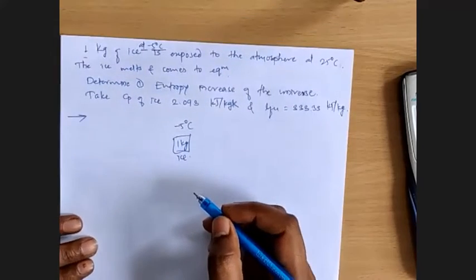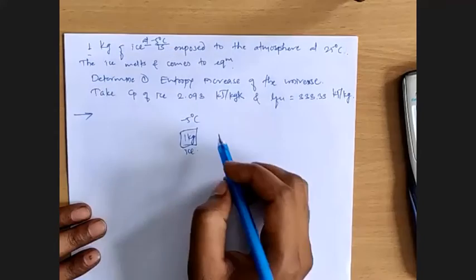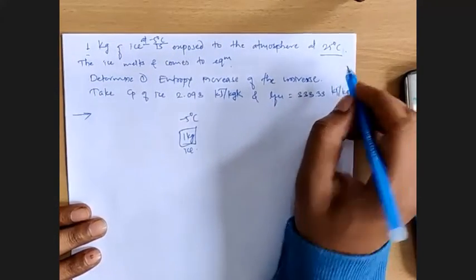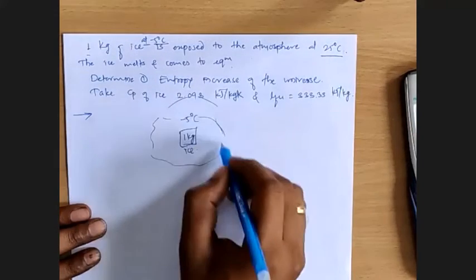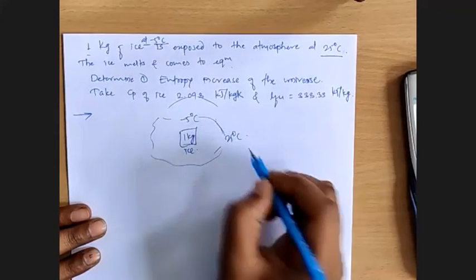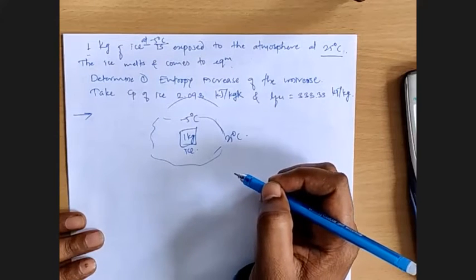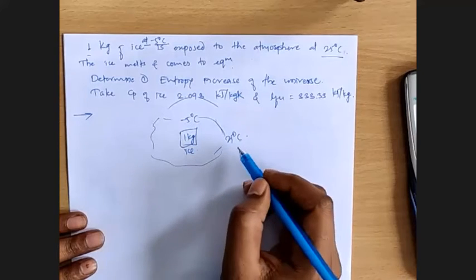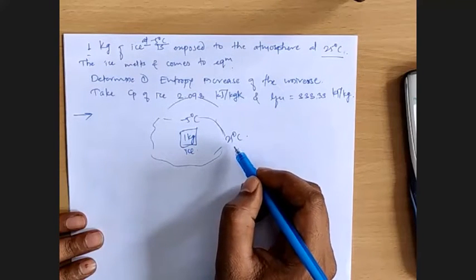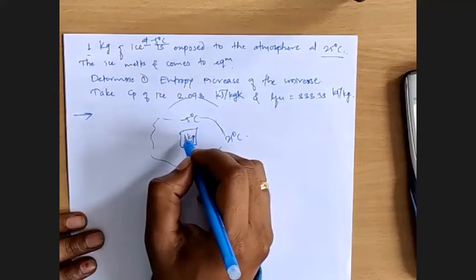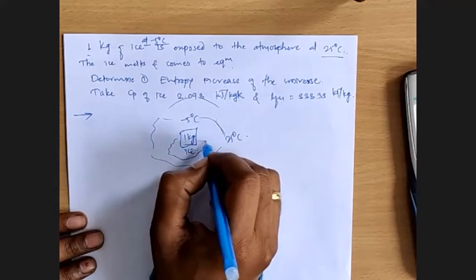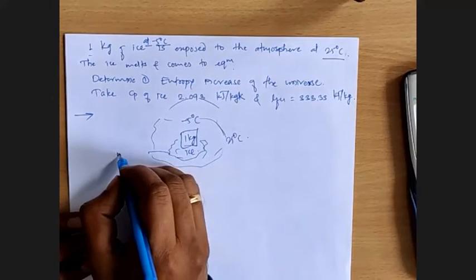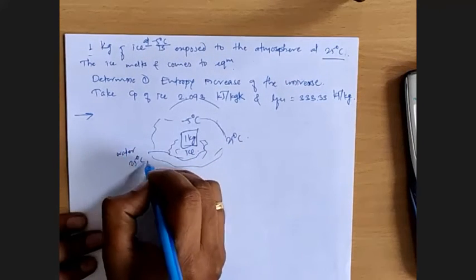Now that ice has got exposed to atmosphere, which is at 25 degrees Celsius. Suppose it has been kept in open atmosphere whose temperature is 25 degrees Celsius. The temperature of ice is -5, temperature of atmosphere is 25 degrees Celsius. So it is obvious that this ice will start melting and finally it will get converted into water at 25 degrees Celsius.